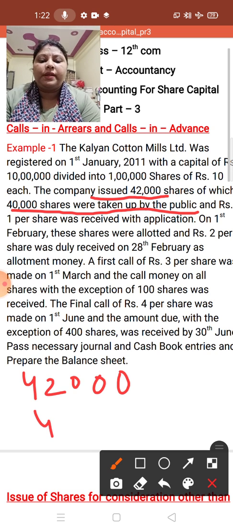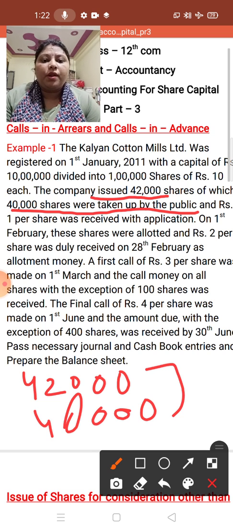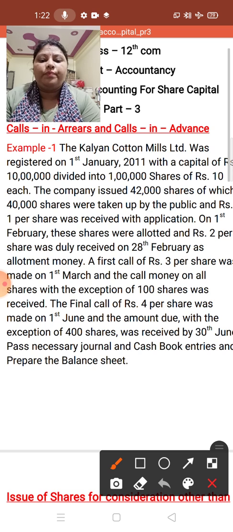Now see, the number of issued shares is more than the number of shares taken by the public. So this is the case of under subscription.